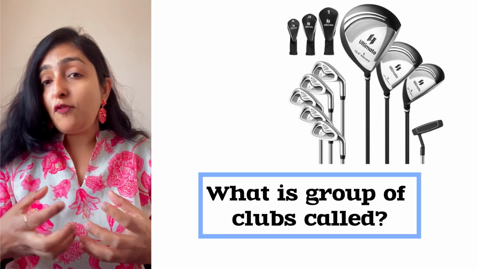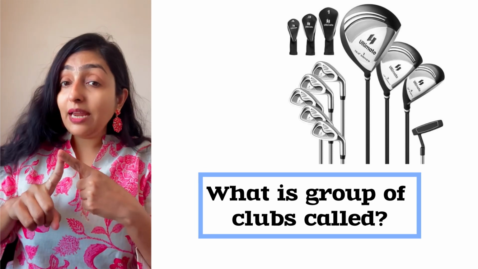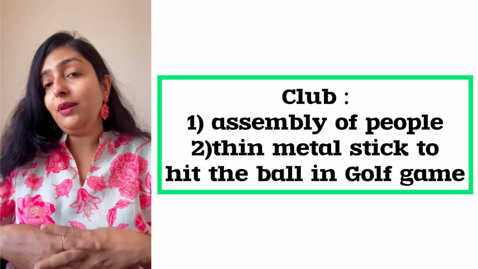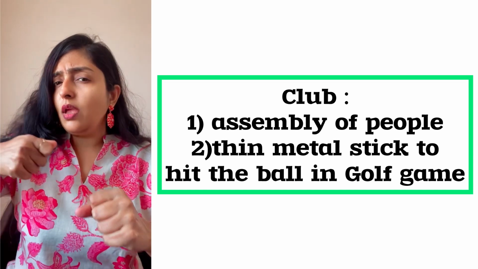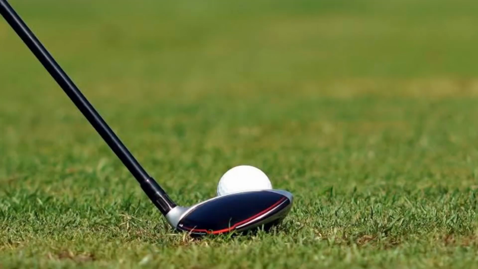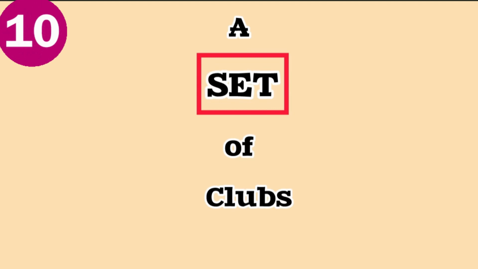Now, what do we say for a group of clubs? What is a club? It can be an assembly of people at a place. Now, club also means a long, thin metal stick used to hit the ball in a game called golf. Golf club. Okay, it's familiar to all. So if you see a group or collection of golf clubs, you say it as a set of clubs. A set of golf clubs.